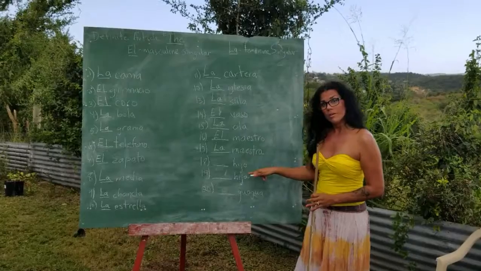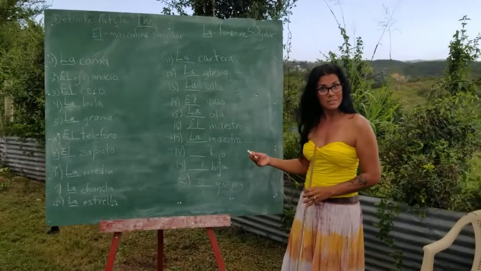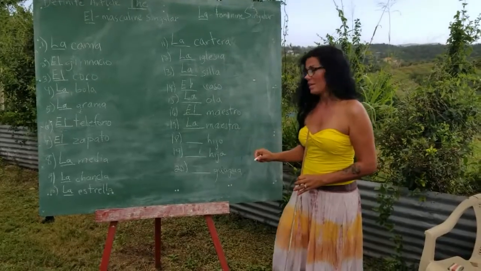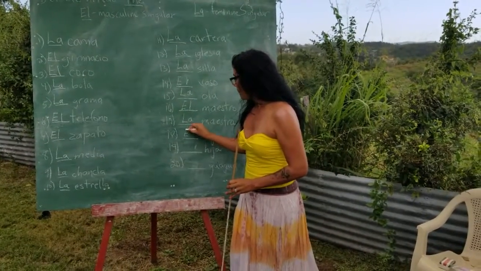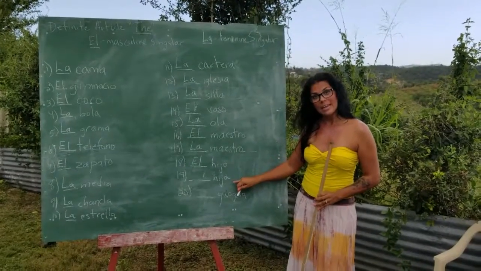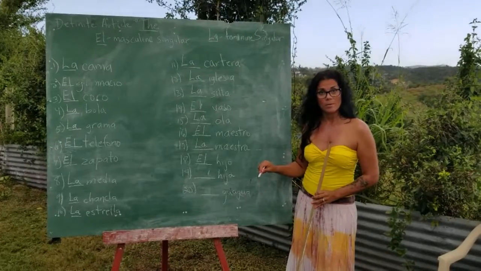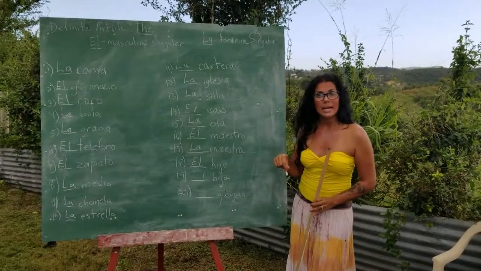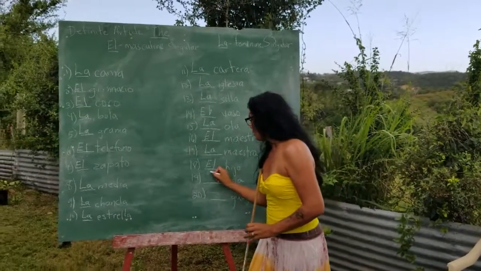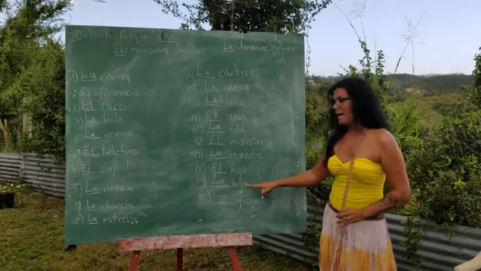Hijo, remember the H makes no sound. Hijo is son, ends on an O, so it's el hijo. Now if we change the O to an A, it's hija, that makes it female. La hija is a daughter.